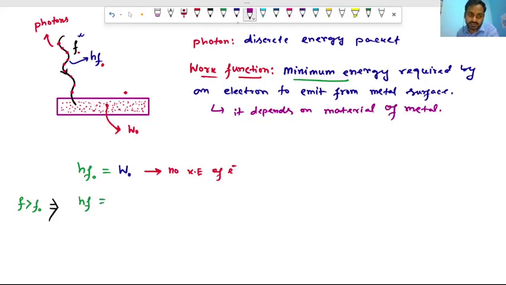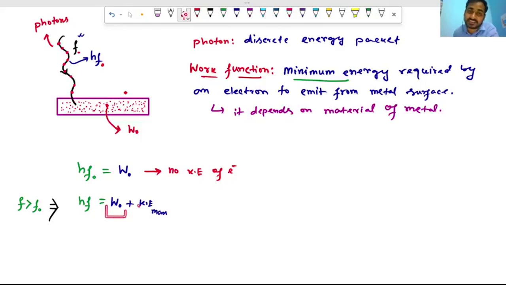A part of this hf will be utilized just to emit the electron out of the metal surface, and the rest of the energy will appear as the kinetic energy of the electron. We will say maximum kinetic energy. Why?